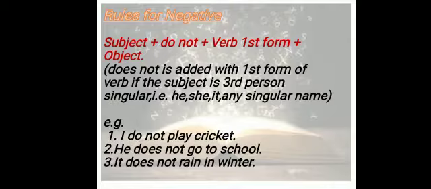He does not go to school. In the previous slide you saw that he goes to school. Now it is he does not go to school. We will not say he does not goes to school. Okay. It does not rain in winter. It is third person singular, so we have written does not. We will not say it do not rain in winter. It will be wrong. It does not rain in winter.